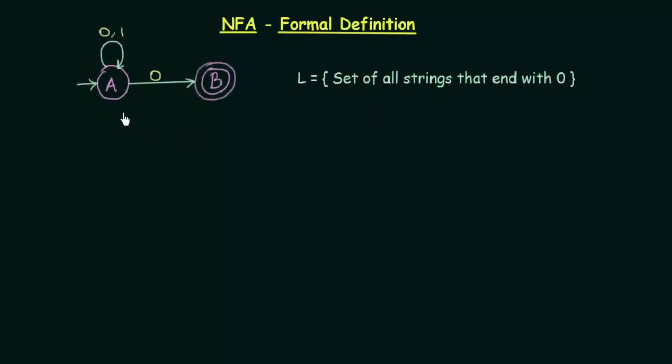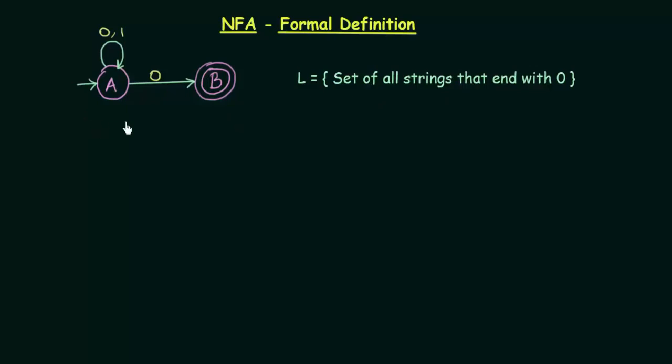Okay, so here we have the example of NFA. And what is this NFA? It is actually a machine which accepts the set of all strings that end with 0. And how do we know that? If we look at this, we see that on getting 0, it comes to B, which is the final state represented by double circles. So we know that it is the set of all strings that end with 0 that is accepted by this NFA.